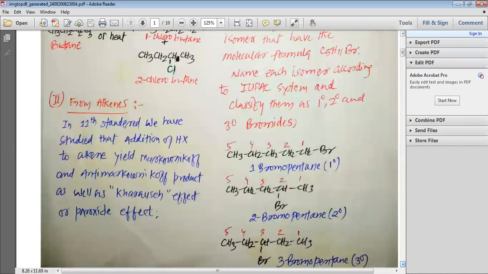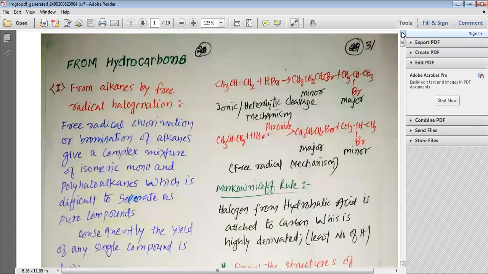In the 11th standard, we have studied that addition of HX to an alkene yields a Markovnikov and anti-Markovnikov product, as well as the Kharasch effect. Let us revise that concept. If propene is allowed to react with HBr, it will give us 1-bromopropane and 2-bromopropane.